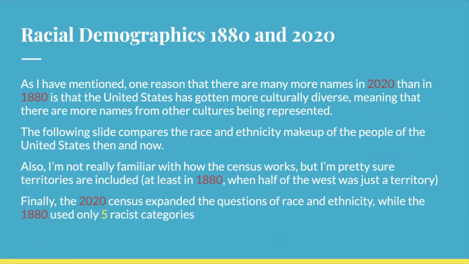And continuing off of what I was just speaking about with more cultural diversity in the United States, that got me curious about what the United States looked like in 1880 in terms of culture and race. And so I Googled the 1880 census and the 2020 census to get that data and just calculate the percentages. Additionally, the 2020 census compared to the 2010 census and censuses before that expanded the questions of race and ethnicity to include more categories and more accurate labels, whereas 1880 used like 5 racistly labeled categories.